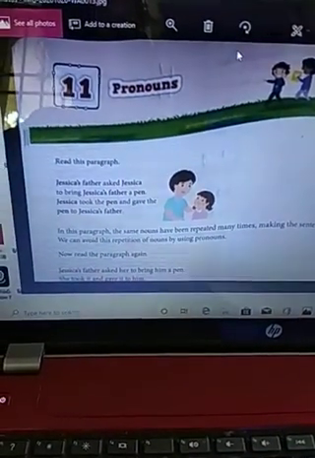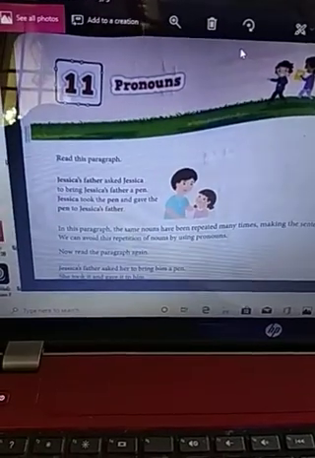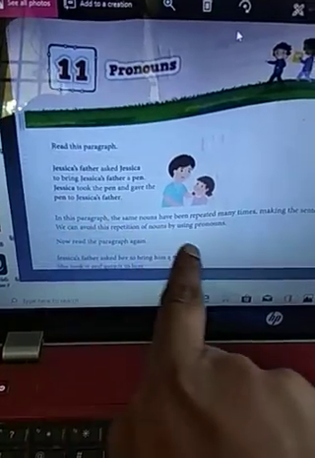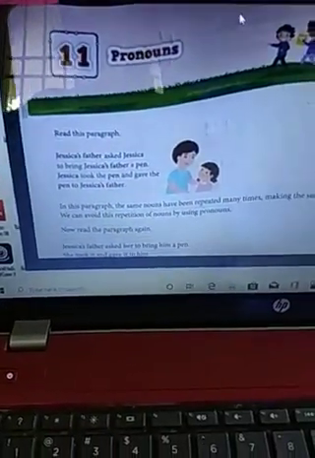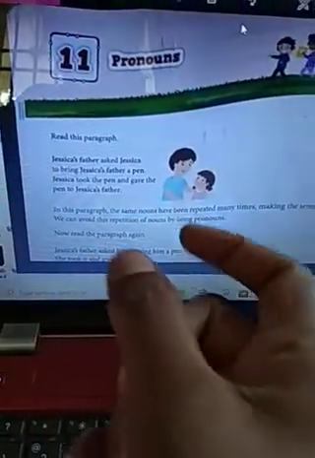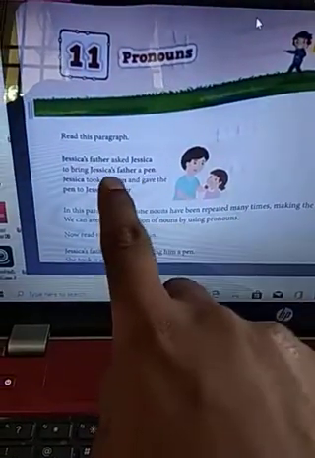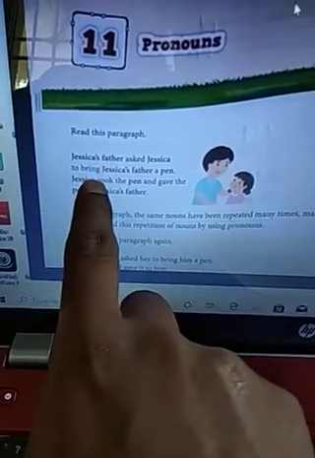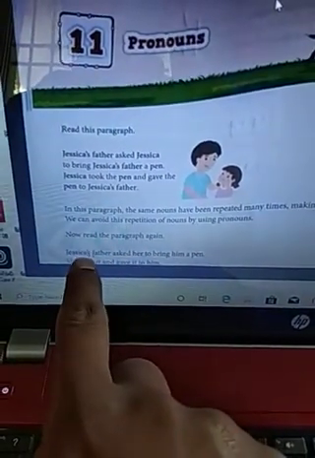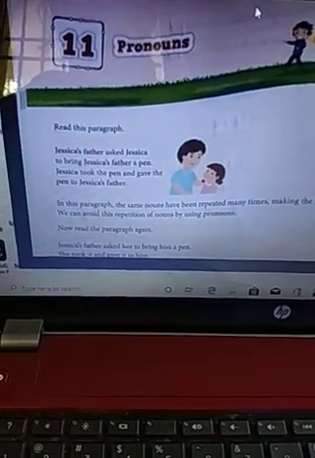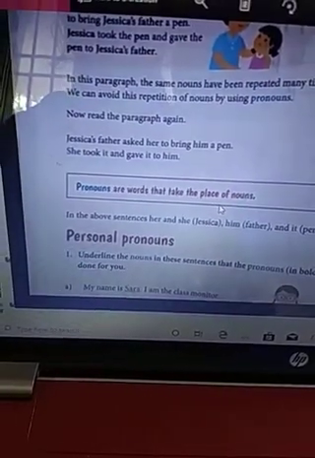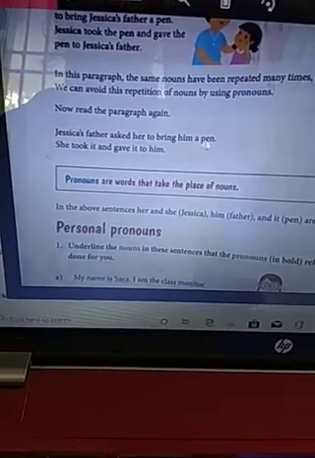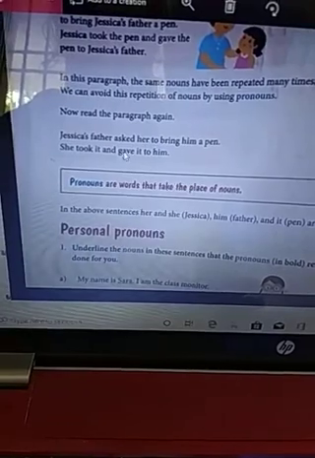In the above paragraph, the same nouns have been repeated many times, Jessica's father and Jessica. It makes the sentence long. We can avoid the repetition, which means we can avoid the use of Jessica's father and Jessica again and again. We can just write it in this format. Jessica's father asked her to bring him a pen. She took it and gave it to him.